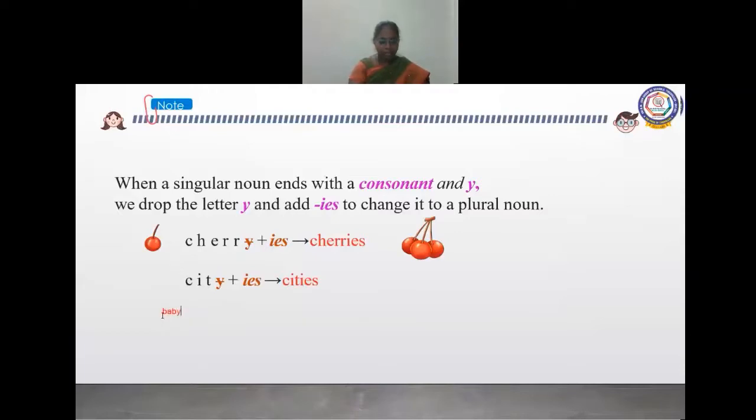B-A-B-Y, baby. What can we write for that? We have to drop y. Instead of y, we should add ies: babies. Puppies, stories, like that. You understood? When a singular noun ends with a consonant and y, we drop the letter y and add ies. Shall we move to the next one?